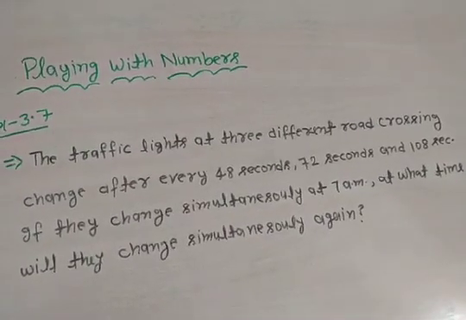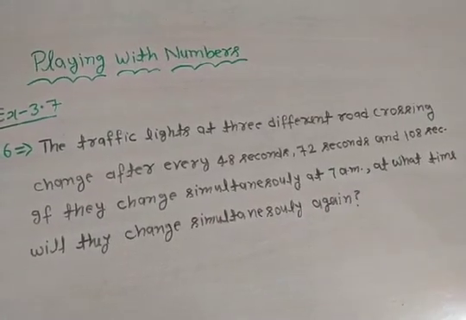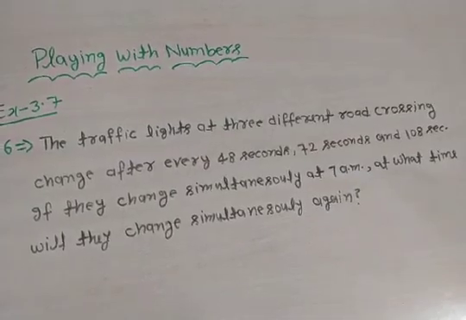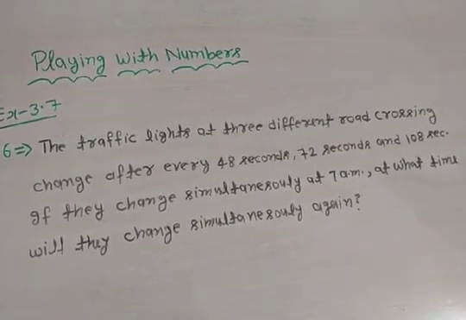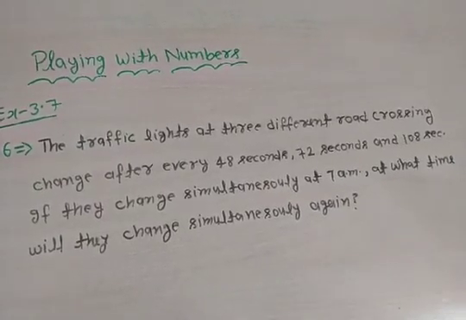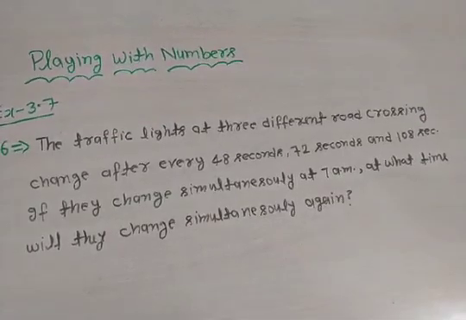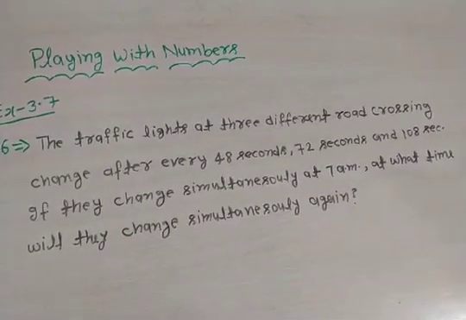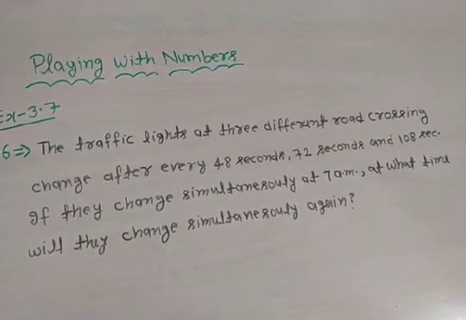The time of each light is given: 72 seconds, 48 seconds and 108 seconds. So here we find the LCM of 48, 72 and 108 seconds.